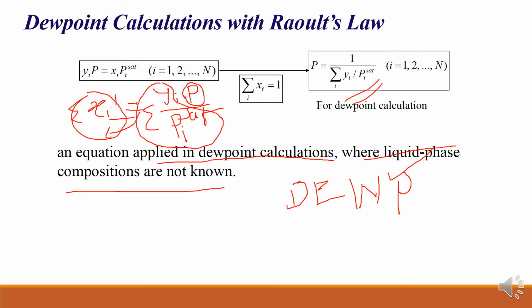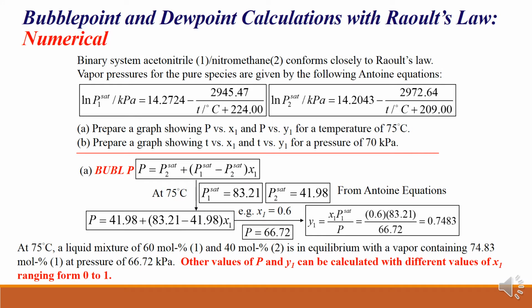Now one simple numerical based on this. A binary system of acetonitrile and nitromethane conforms closely to Raoult's law. That means these two components define the ideal condition. Vapor pressures for the pure species are given by the following Antoine equations. So these are the two Antoine equations, where P1 is for acetonitrile and P2 is for nitromethane.